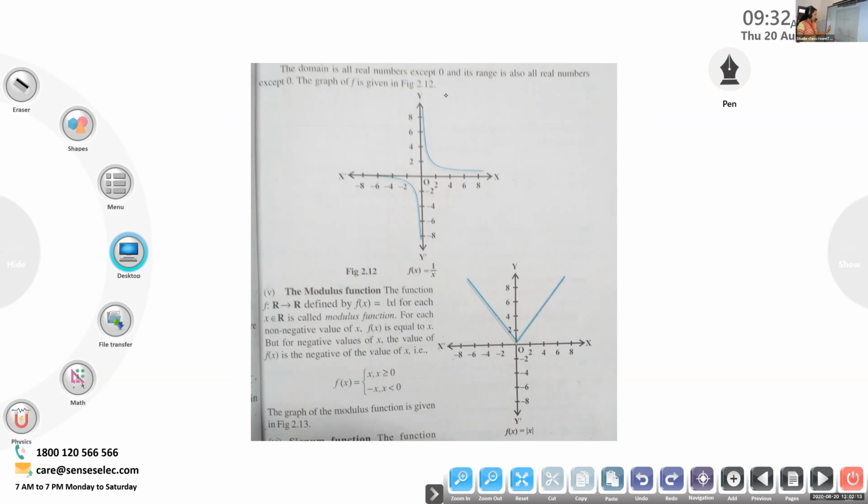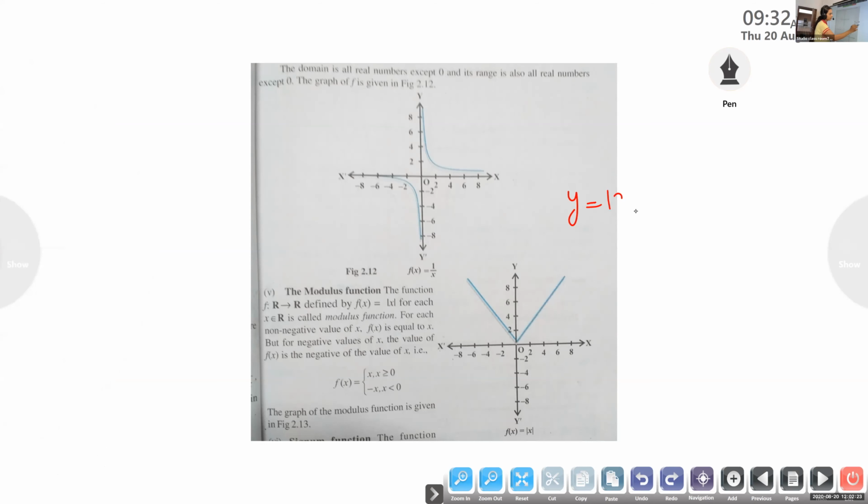So this is the fifth function we are learning: modulus of x. Listen, children, when y is modulus of x, that graph starts from 0. It starts from 0 and moves in these two directions. x can be positive or negative, but the y value will always be positive. We are taking only the absolute value.